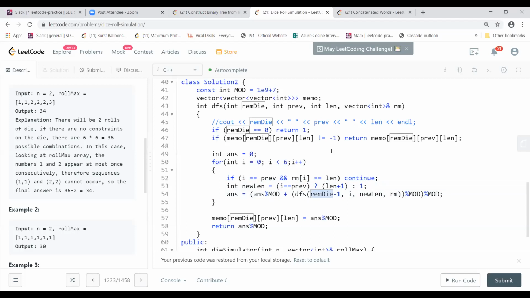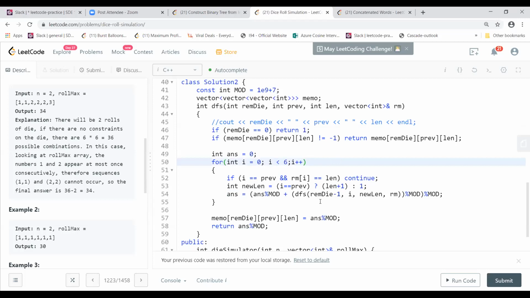When you come to the end, if there are no dice, then you return 1 value. This will be percolated through the recursion, coming back over here and then it keeps on adding, based on the number of dice and levels we have.